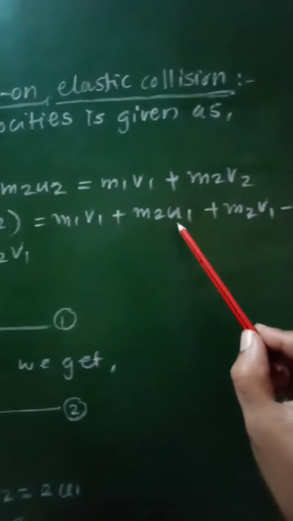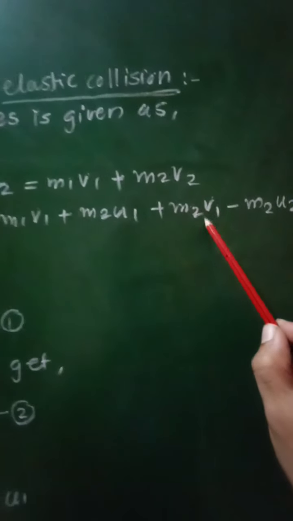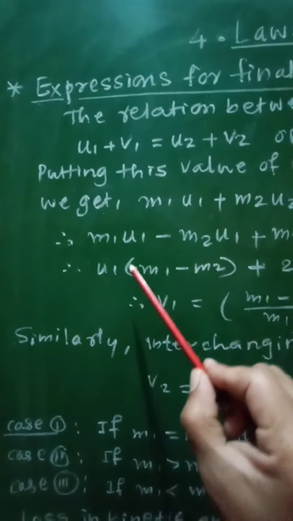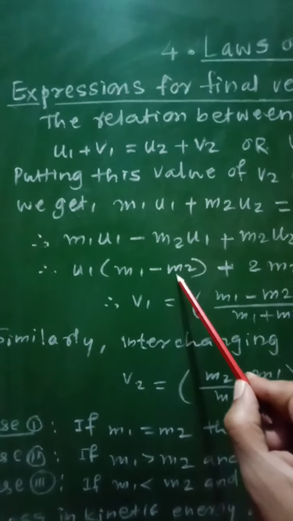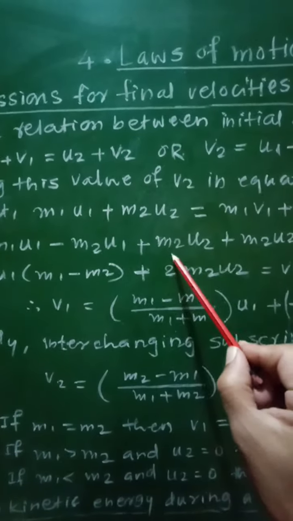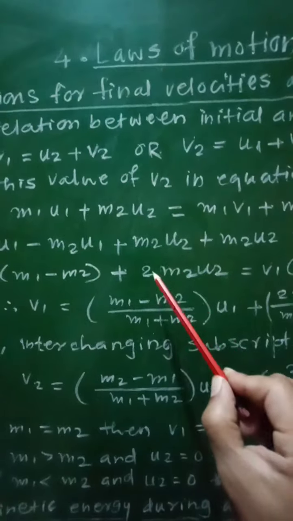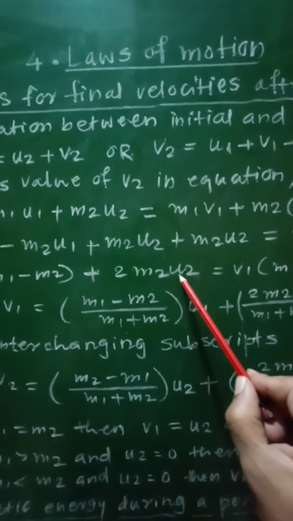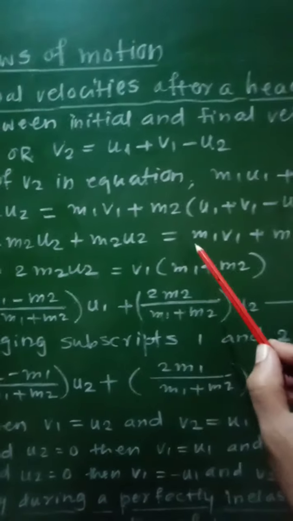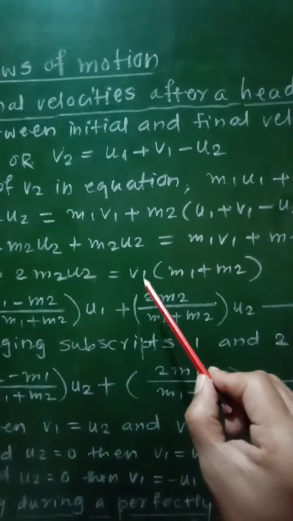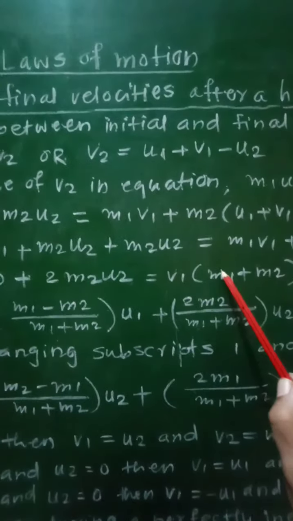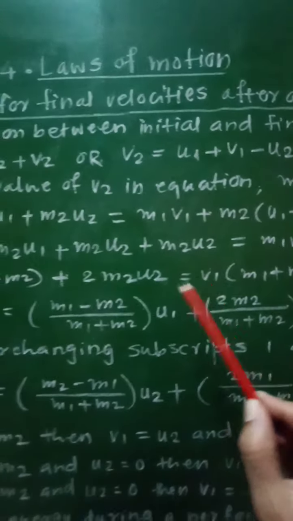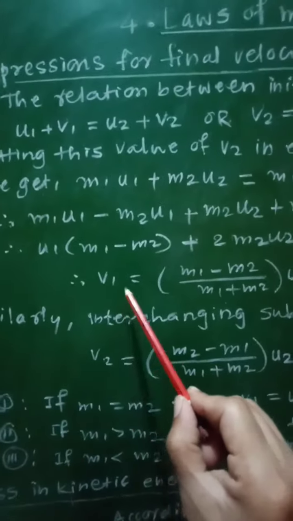Then u1 is taken common, so we get u1 into m1 minus m2, plus 2 m2 u2, equal to v1 into m1 plus m2. From this relation the value of v1 we will get as v1 equal to